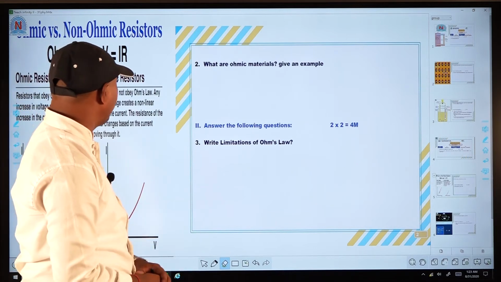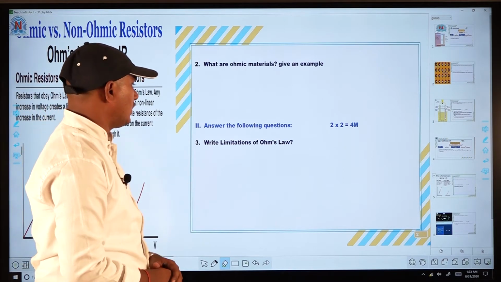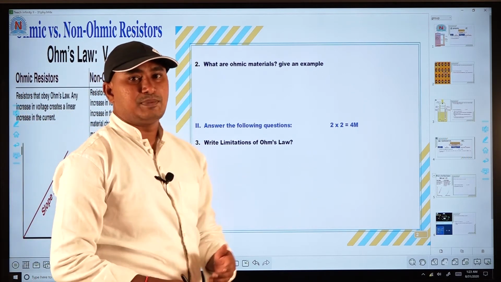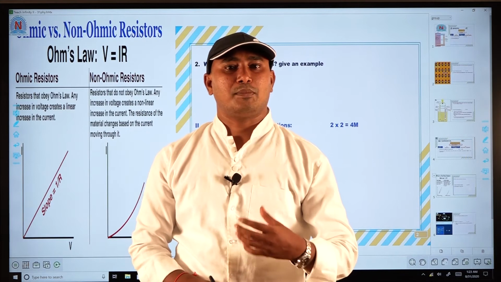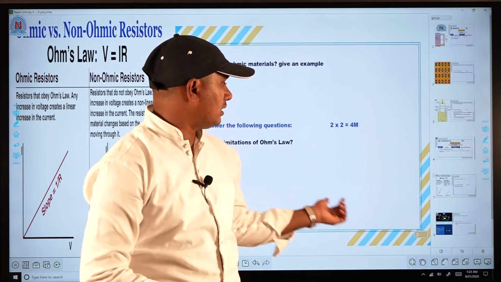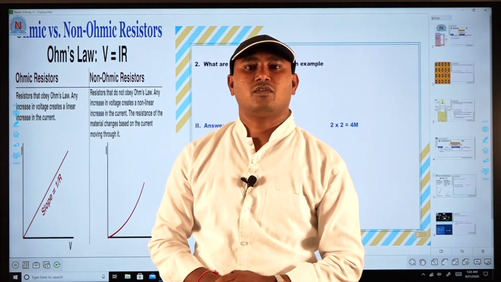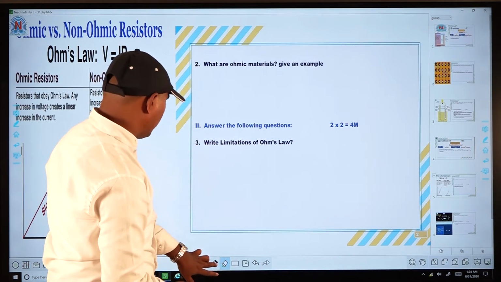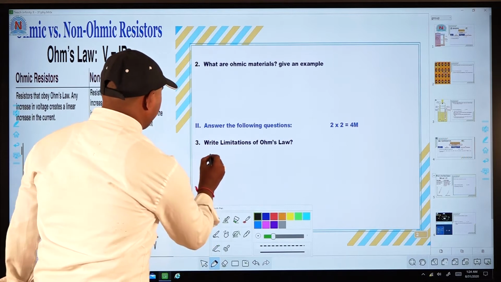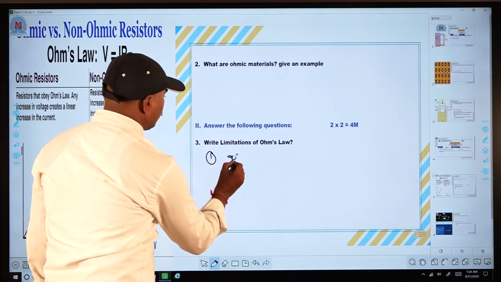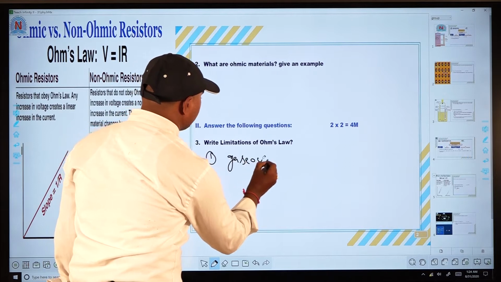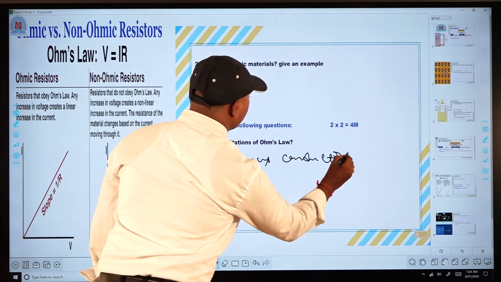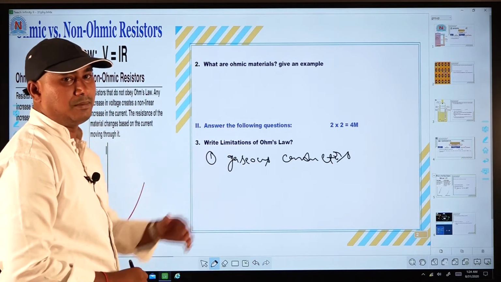See next, question number 3 here. Write limitations of Ohm's law. The first limitation of Ohm's law is that gaseous conductors are not applicable for Ohm's law. Means that gaseous conductors do not follow Ohm's law. That is the first limitation of Ohm's law. What is the first limitation here? The first one is gaseous conductors, which do not follow Ohm's law.